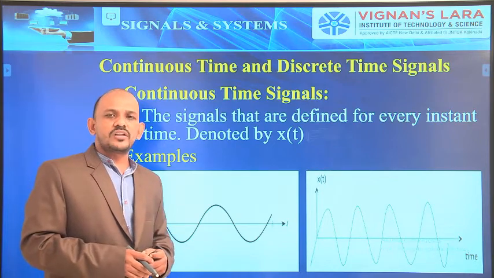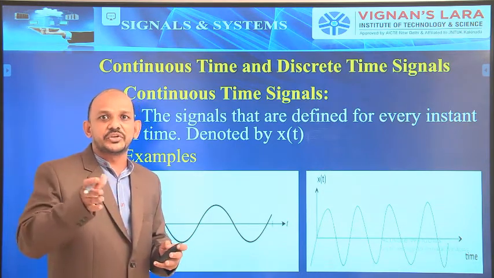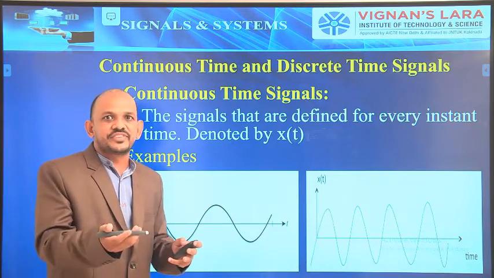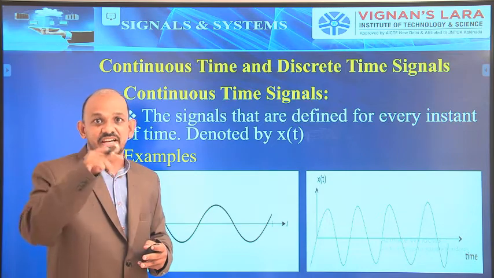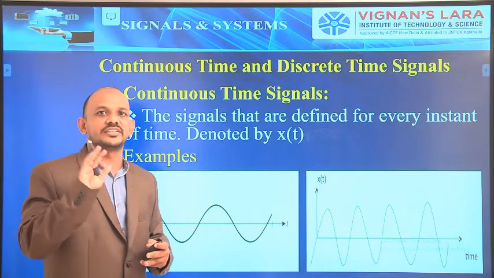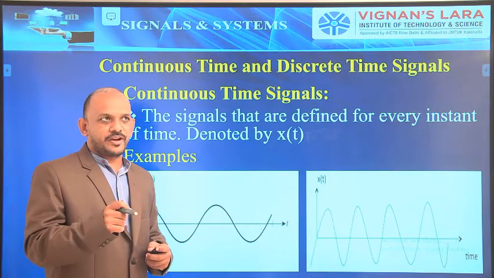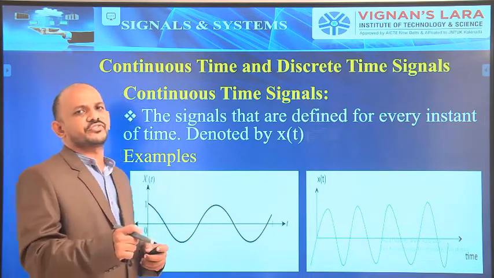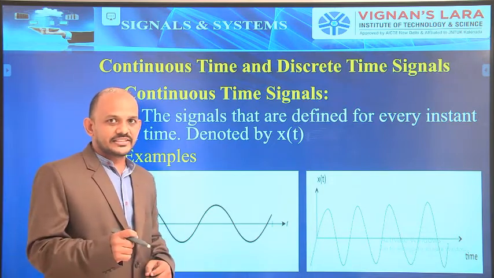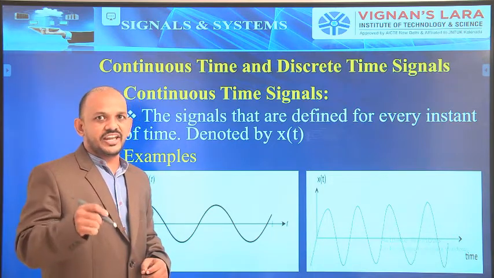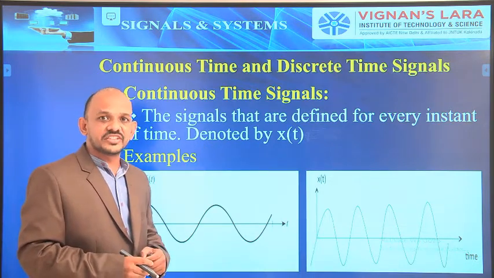What is the definition for continuous time signals? Which signals are called continuous time signals? The name itself tells it is continuous. Here the signal is varying continuously. The simple definition is: the signals that are defined for each and every instant of time are nothing but continuous time signals.